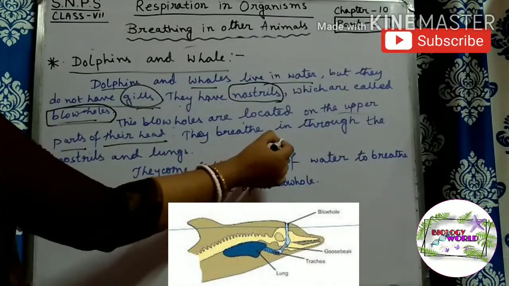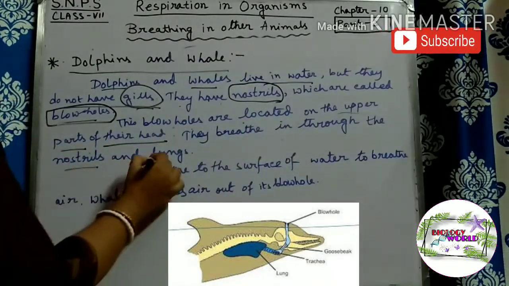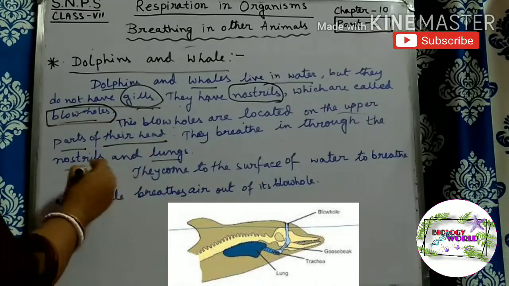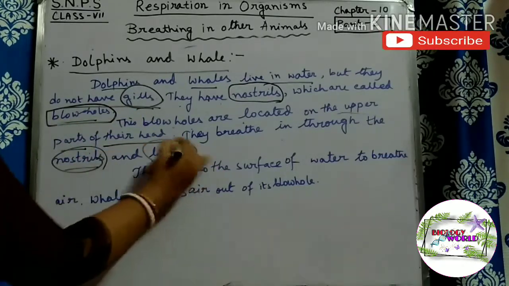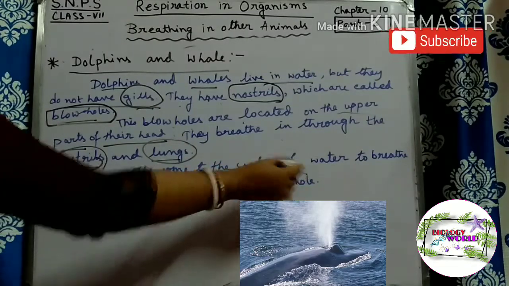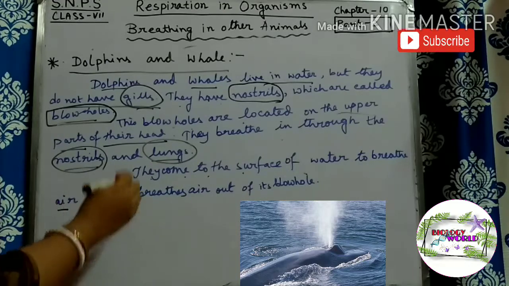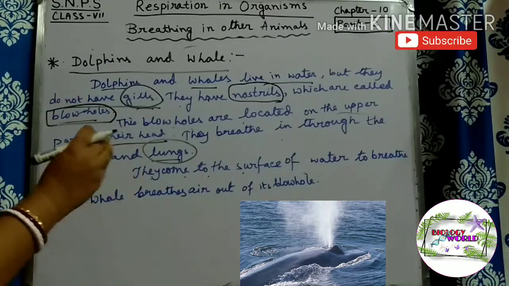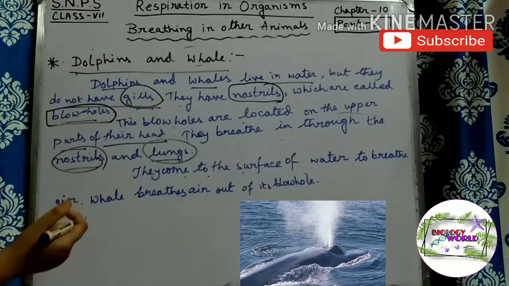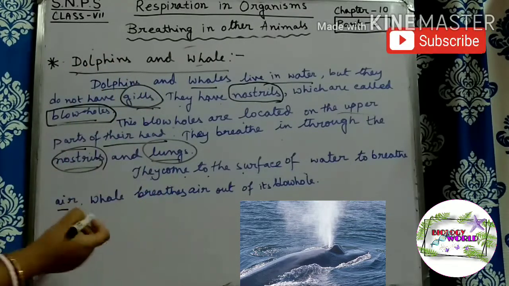They breathe in through the nostrils and lungs. Means this dolphin and whale breathe in through the nostrils and lungs. They come to the surface of the water to breathe air. Means from time to time these dolphins and whales come to the surface of the sea water for breathing.